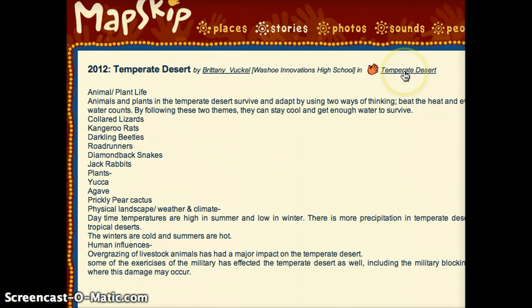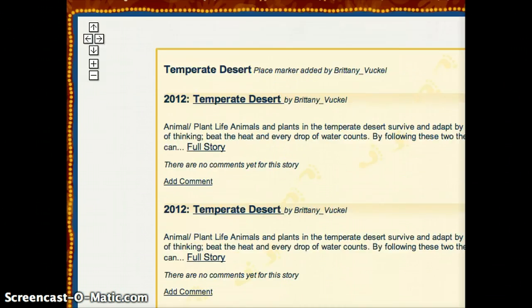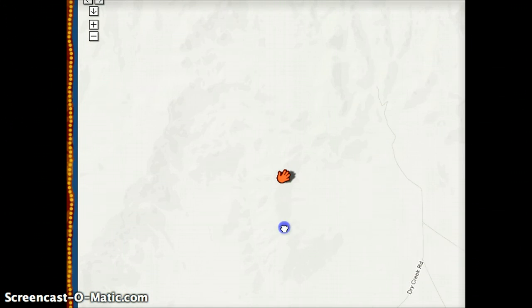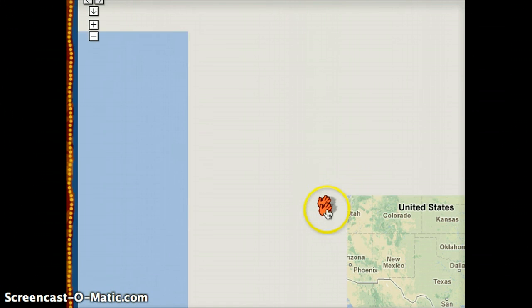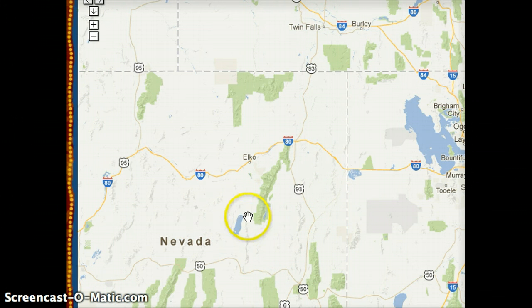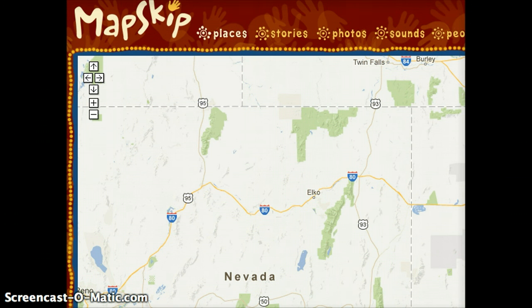You could also click on here where the hand is, and it'll bring you back to the map, to where the user started their project, started their hand. Let's see if this will load. Alright, so here's where the user, in Nevada, made their project. Alright, let's go back to New York City.